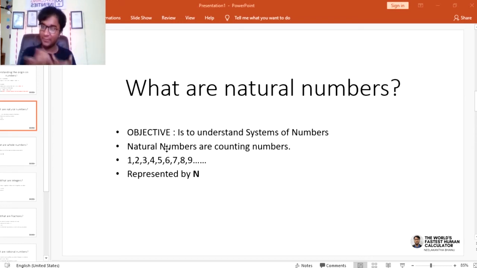Natural numbers are the basis of numbers, and these are represented by N. These are the counting numbers 1, 2, 3, 4, 5, 6, 7, 8 and so on. This is the fundamental set of numbers which everyone understands. We have been doing this since we were kids, and this is something which we totally understand. Now let's look into what the further systems are.